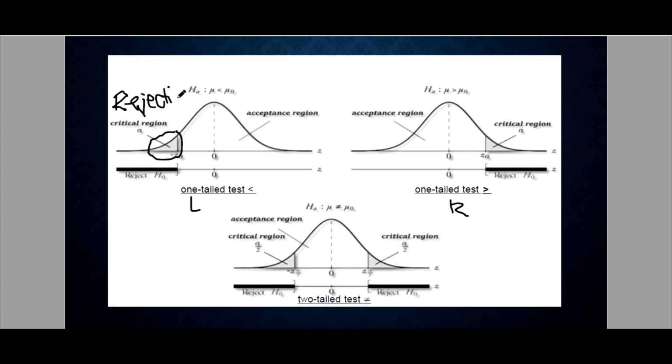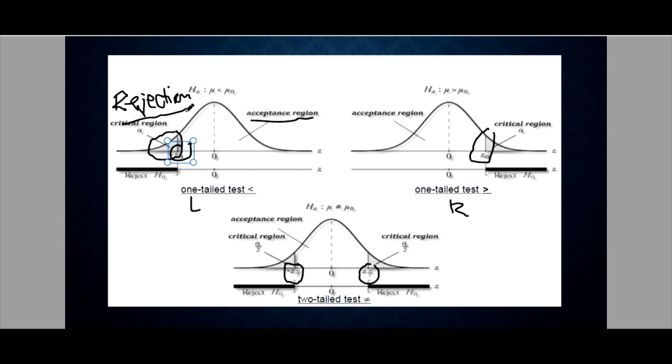Now, how about this? If you notice, there are values here. We have the Z alpha, the negative Z alpha, the negative Z alpha over 2, and the Z alpha over 2. These values are called the critical values. These values separate the two regions, the acceptance region and the rejection region.